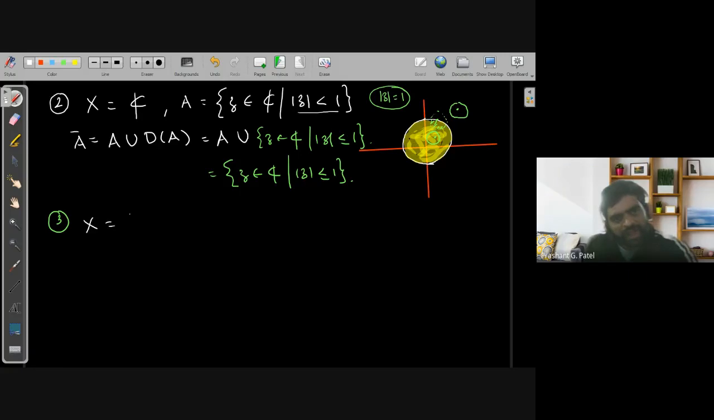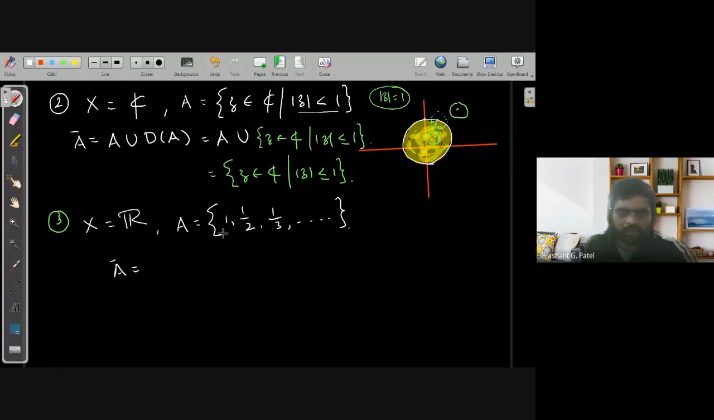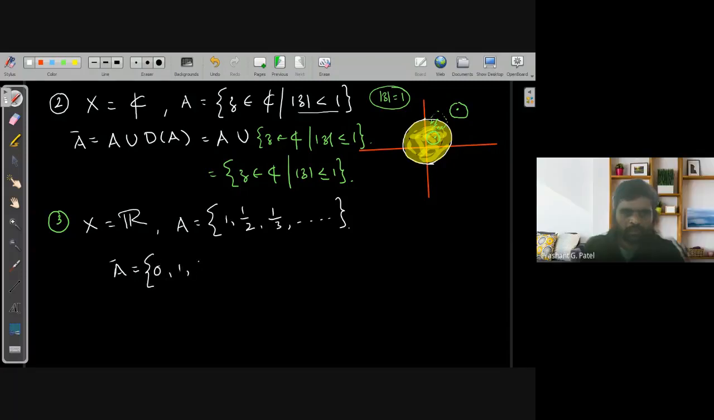If I consider X as R with the usual metric, and A is the set of all points of the form 1, 1 by 2, 1 by 3, and so on, what will be the closure of the set? We already discussed the limit points of this set in our previous lecture. So now I want the answer from you. What will be the closure of this set? 0, 1, 1 by 2, 1 by 3 and so on. So this will be the closure of the set.